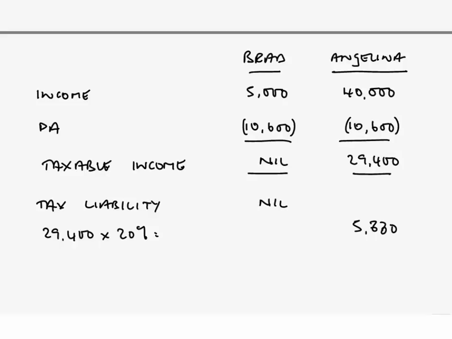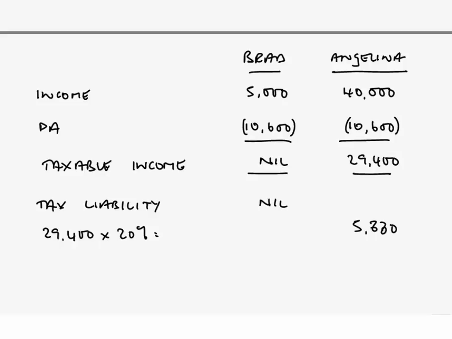What else have we got? We have, of course, Angelina, who after deducting the personal allowance has a taxable income of £29,400, making her therefore just a basic rate taxpayer. So Brad's paying no tax, Angelina is a basic rate taxpayer, and Brad is wasting a considerable part of his personal allowance. Now, notwithstanding the point about our jointly owned property generating that joint income, we have an issue about the wastage of the personal allowance.